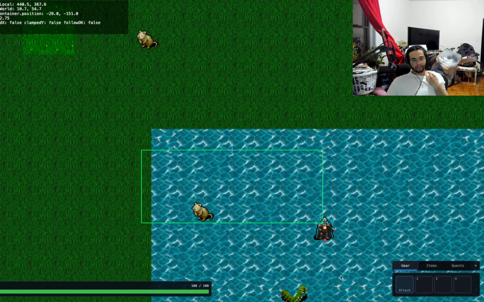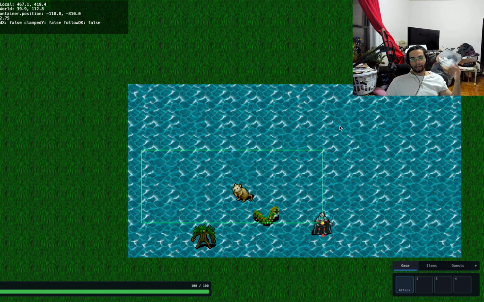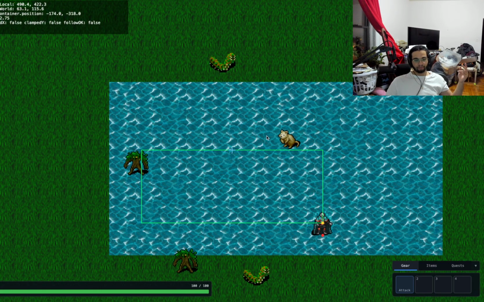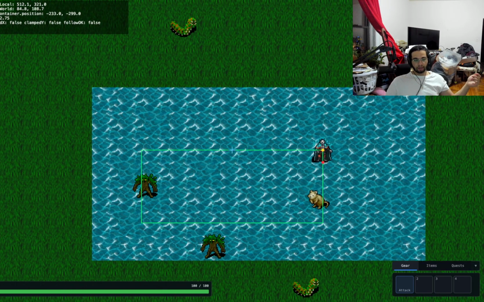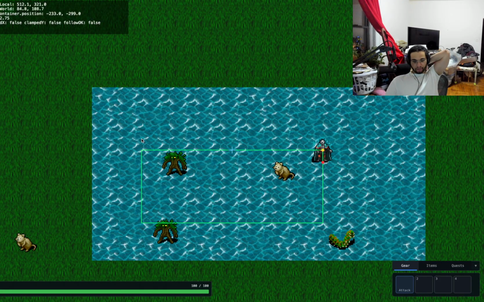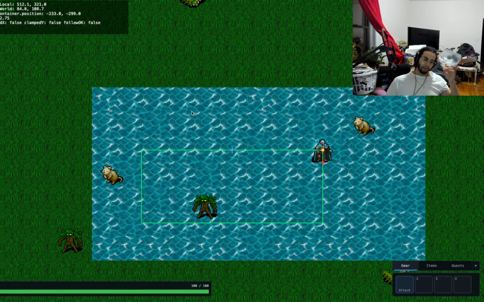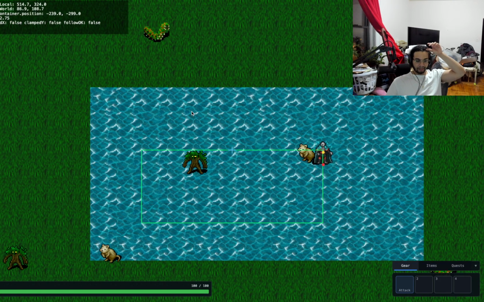My goal with this little pond here is I want you to fish. I want fishing mechanics in the game. That's one of the things I definitely want to do. Fish. Yeah, I want you to fish. But one of the things that I've been really struggling with, and I don't want to drag this on long.